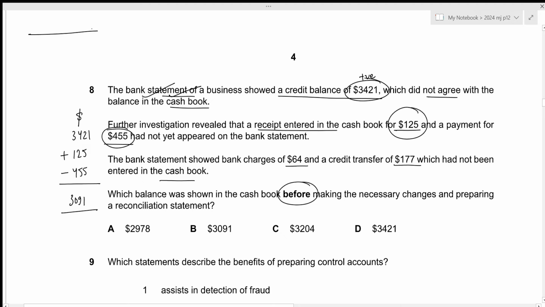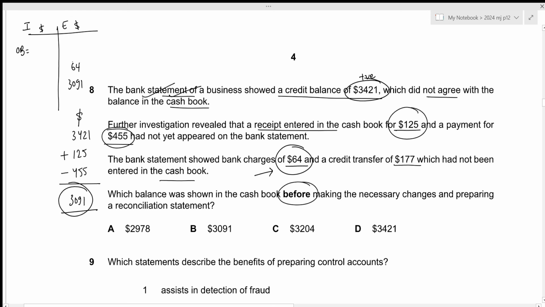Okay, now let us prepare the cash book. So we have the closing balance of 3,091. We're trying to calculate the opening balance. This is the balance before any changes were made. And in this case, the bank statement showed bank charges of 64, which had not been entered in the cash book. This is definitely an expense, and within our cash book, all of the incomes will be recorded on the debit side and expenses on the credit side.